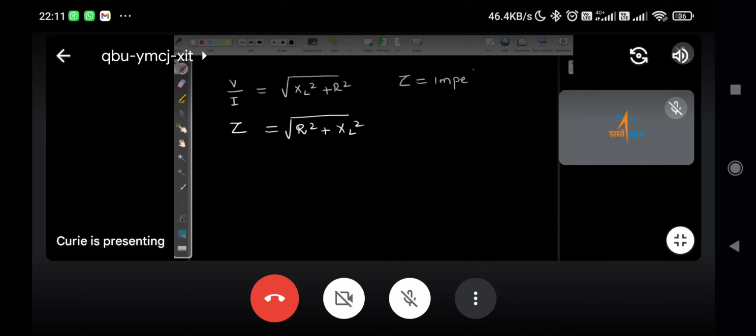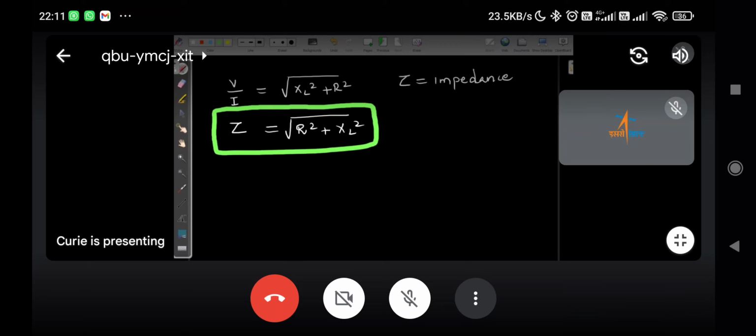Chandru, are you there? Yes, sir. Altaf, are you there? Chandru, what is impedance? What is the unit of impedance? Sir, ohms. Ohms.